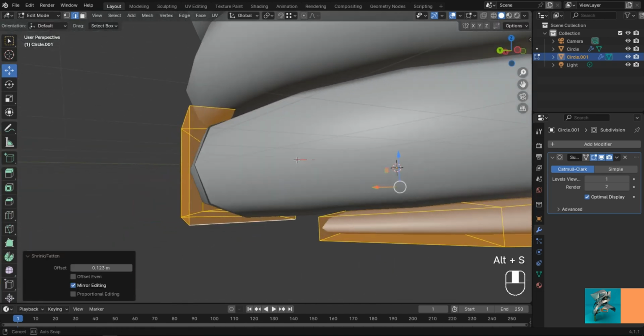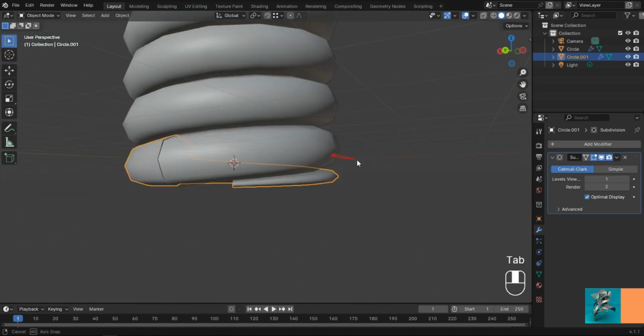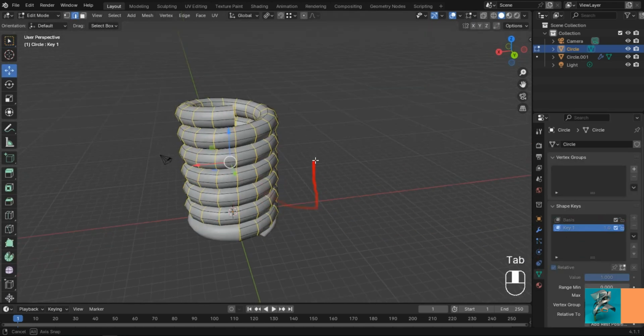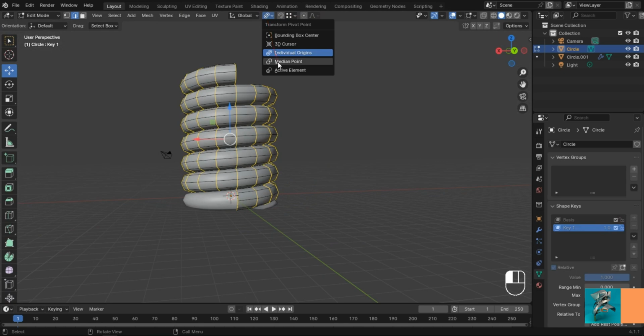Press Alt plus S to scale on the normal axis. Add a shape key for scaling it up and down for jumping, to animate it the next time. Set the pivot to the cursor.